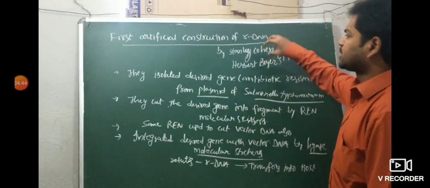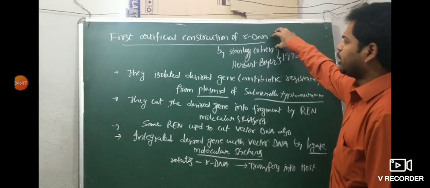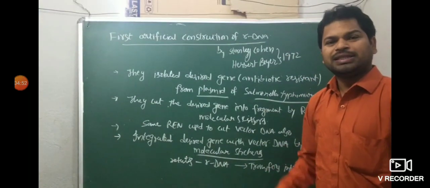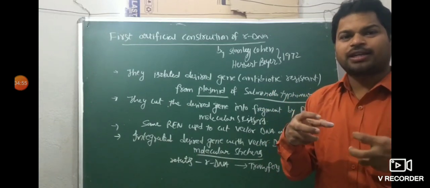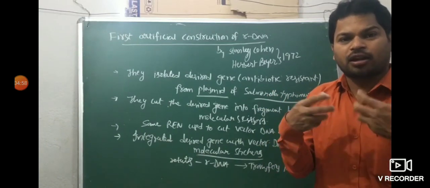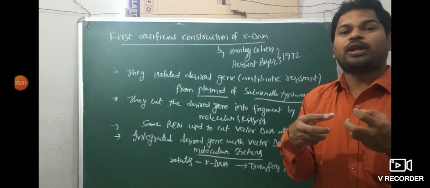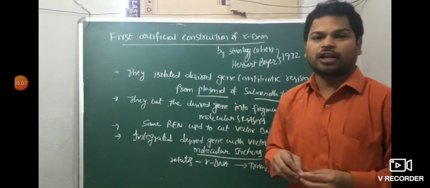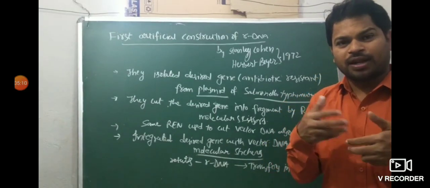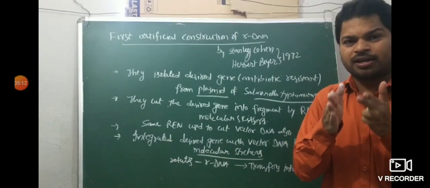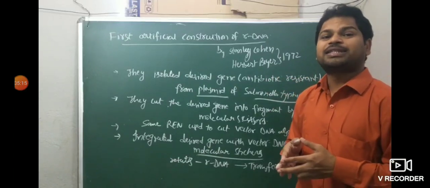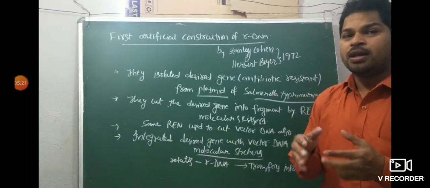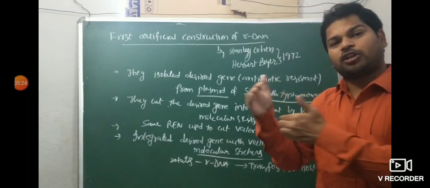I'm going to revise. The first artificial construction of recombinant DNA was given by Stanley Cohen and Herbert Boyer in 1972. These two scientists isolated the desired gene, meaning good or wanted character, the antibiotic resistant gene from the plasmid of Salmonella typhimurium. Then after isolation, the desired gene was cut into fragments by the restriction endonuclease enzyme, which is called molecular scissors. Then the same restriction enzyme was used to cut the vector DNA also.